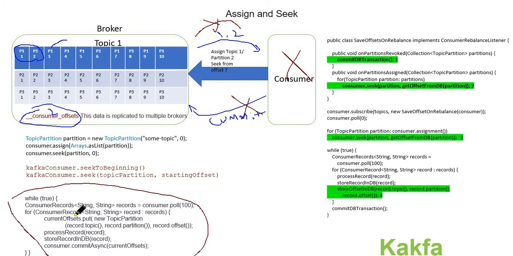In this approach, we poll and get a record, and we maintain the offset. We process the record, store it in the database, and then commit. What happens when we get an issue at this point? We start getting duplicate records. So this approach is not recommendable.